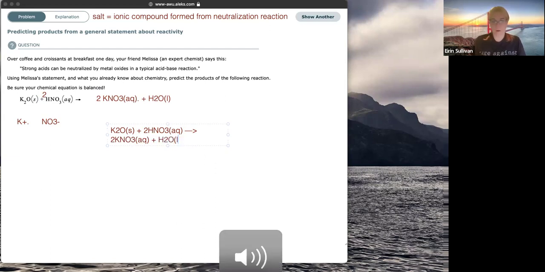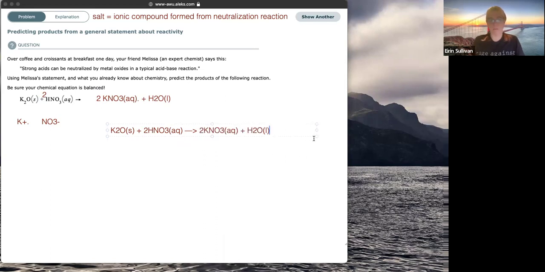All right, so most of the time it's going to tell you in the question exactly what the reactants and products are, but you may have to sift through that information to work out which is which, and you probably have to write formulas of ionic salts, etc. All right, get some practice.